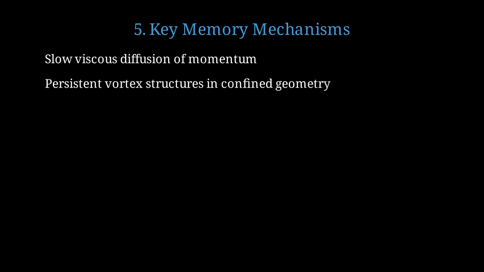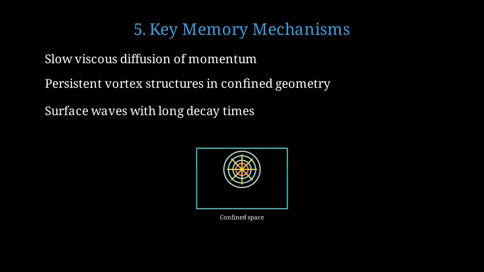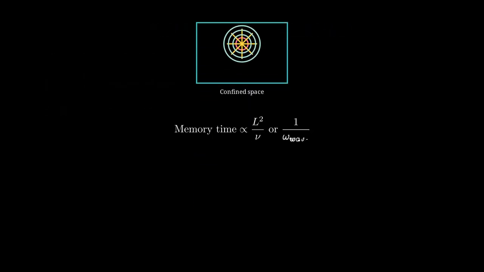Several physical mechanisms create and maintain hydrodynamic memory. First, viscous diffusion spreads momentum slowly through the surrounding fluid. Second, confined geometries trap vortex structures that would otherwise dissipate. Third, surface waves can persist with decay times much longer than typical flow timescales. In confined spaces, the fluid has nowhere to escape, so disturbances recirculate and persist. Memory timescales either with viscous diffusion time or with wave oscillation period, whichever is longer.